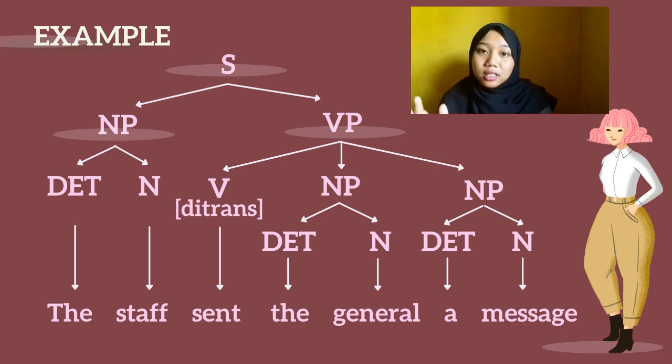But we don't need to add a preposition before a direct object. Here we don't need a preposition before a message. So we can distinguish by changing the position and putting a preposition before the indirect object.